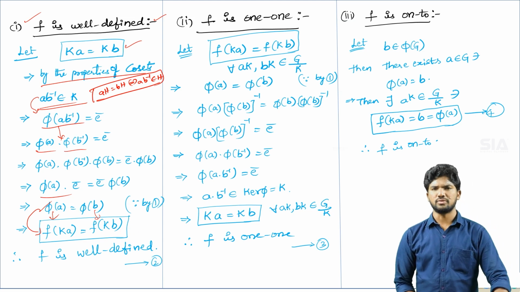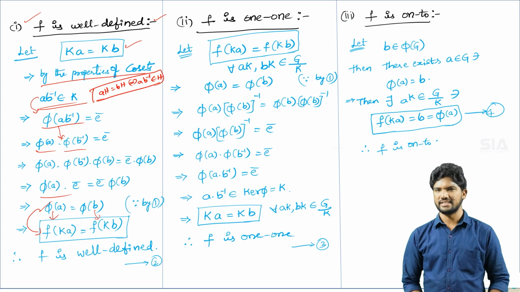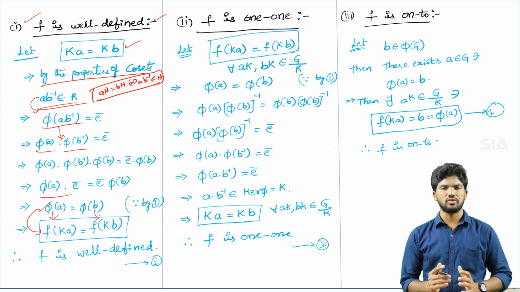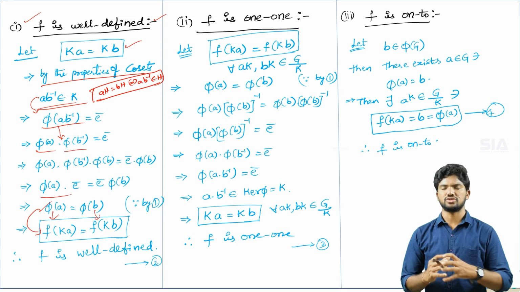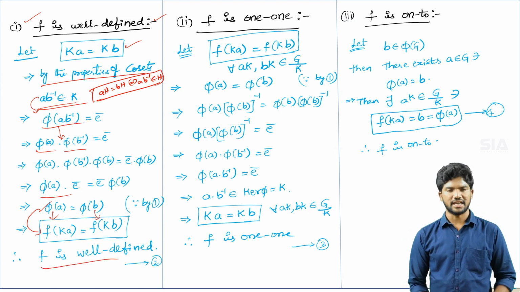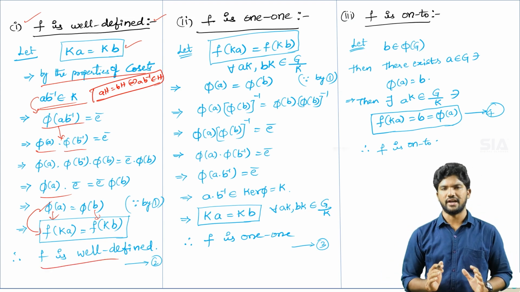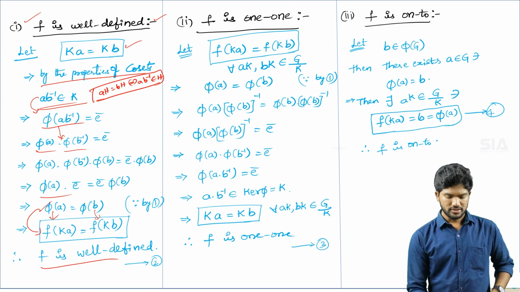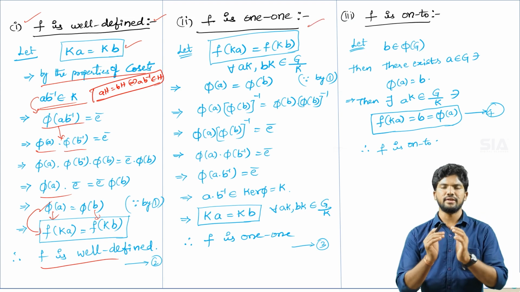This is quite the opposite to the one-one condition. Many times we proved the well-defined condition as quite the opposite of the one-one condition only. Therefore, whenever this condition is satisfied, the given mapping is well defined.